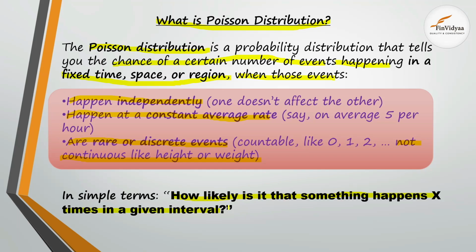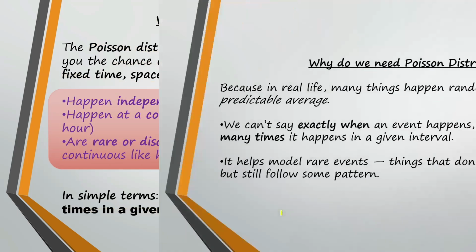For a very classic example, let's assume a crossover of road. In that crossover or a turn, what is the chance that exactly 5 accidents will happen in, let's say, 8 hours of time span? If this kind of problem arises, then we need to use Poisson distribution to find the probability of how many accidents will happen at that particular turn in a time span of 8 hours. Okay, so let's move forward.